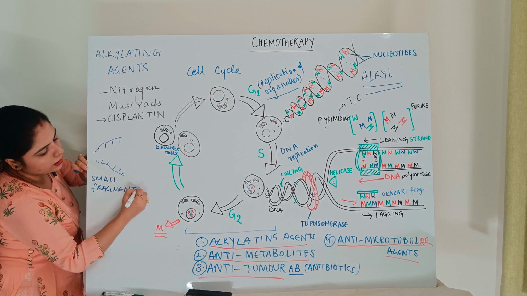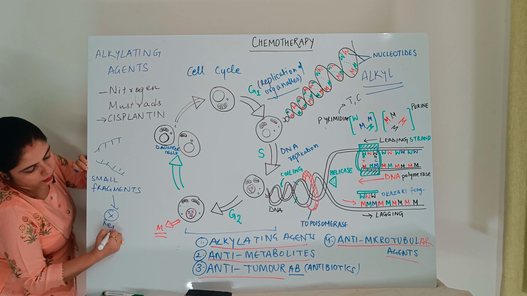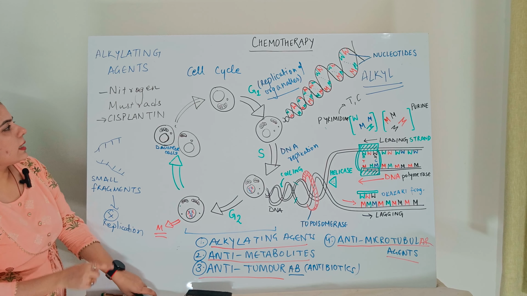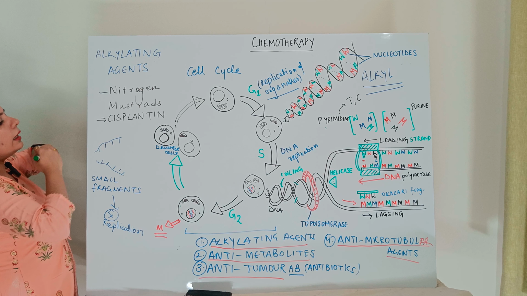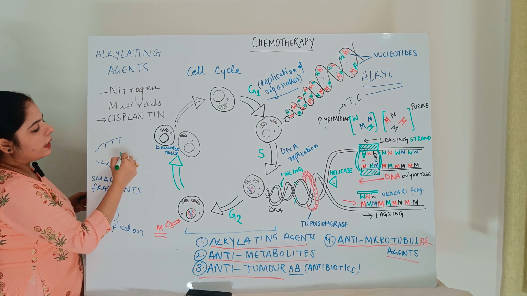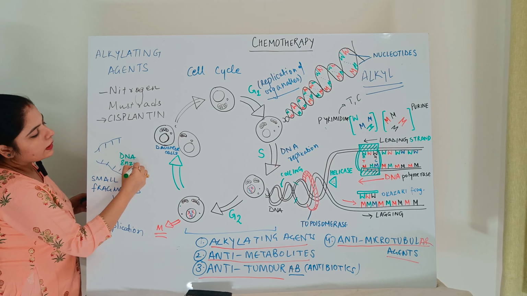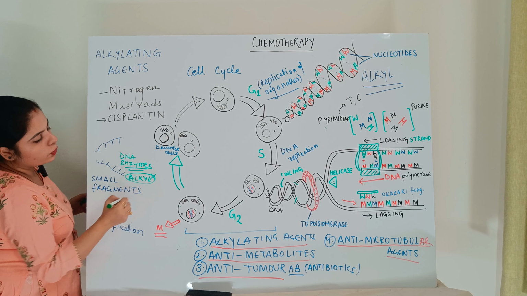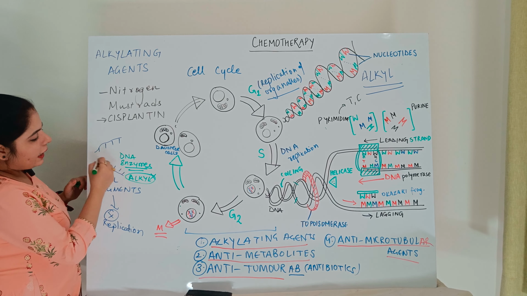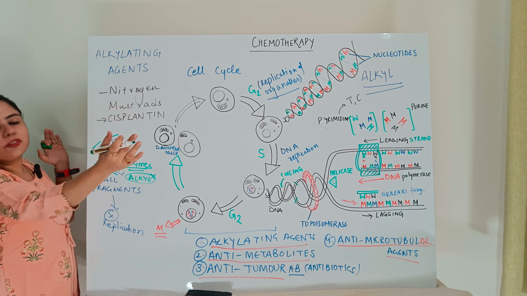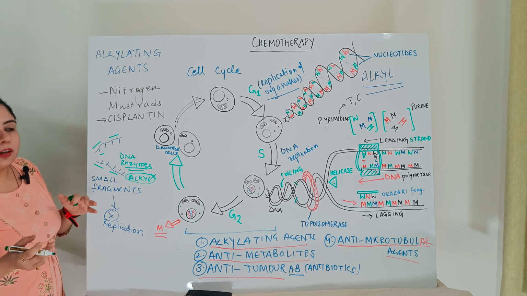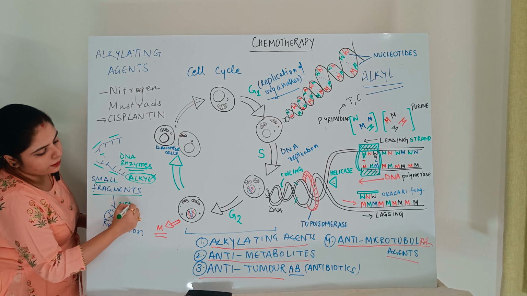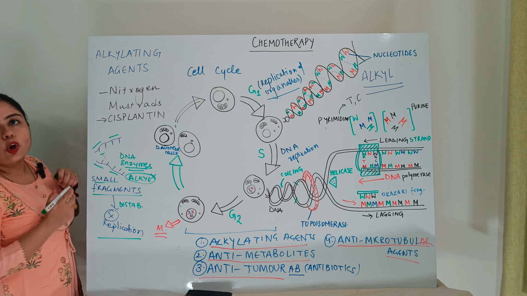The DNA is already broken. Therefore, no DNA replication will happen. It will not be able to replicate. Or in this case, when the alkylating agents are given, the human body will start releasing some enzymes which will correct these alkyl groups and remove them. But in that process, it will again break the DNA into smaller fragments to remove the cross-linking. So again, smaller fragments will destabilize the DNA and DNA replication will not happen.